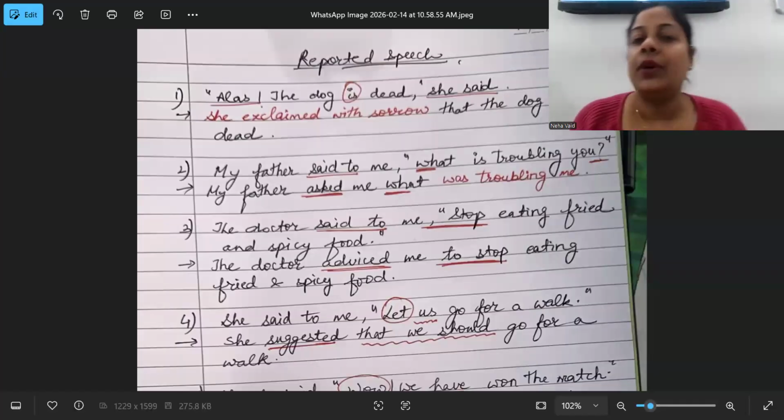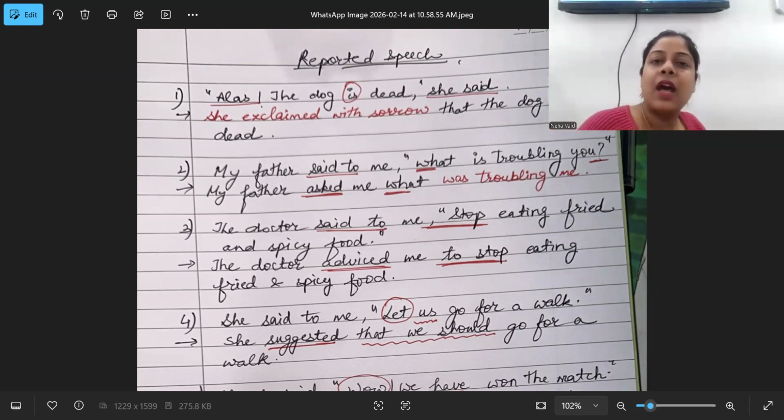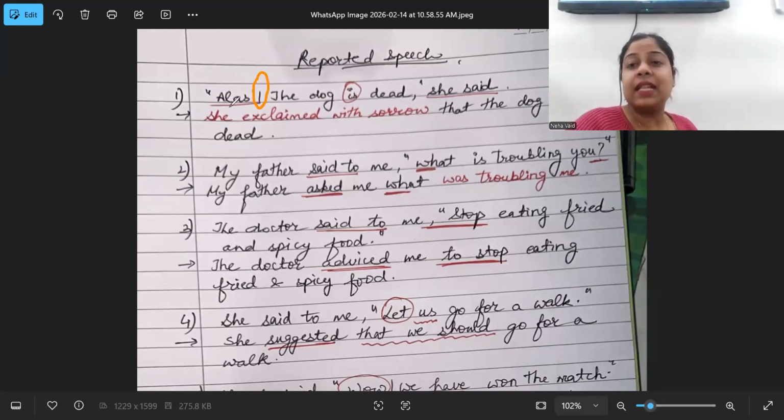So now I'm going to talk about the major mistakes on reported speech that we generally make. The first sentence is: Alas, the dog is dead, she said. First of all, you have to understand what type of sentence it is. This is an exclamatory sentence. So she exclaimed with sorrow. Because of the word alas, you can use the expression of sorrow.